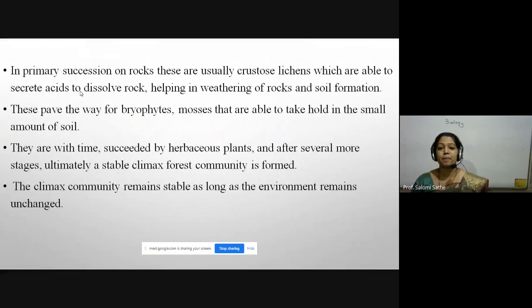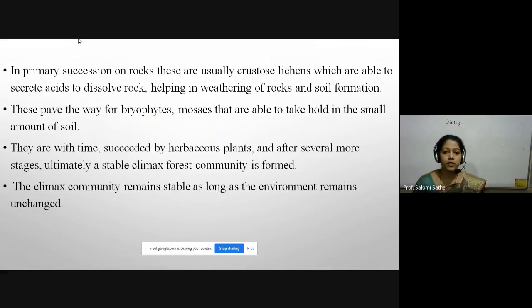Let us continue with today's session, the next topic after primary and secondary succession. In primary succession on rock, the pioneers are usually crustose lichen. In the last lecture I already told you that lichen play a very important role in the formation of soil.